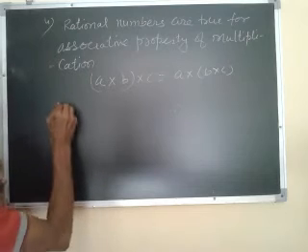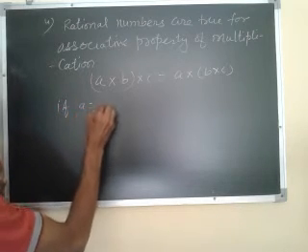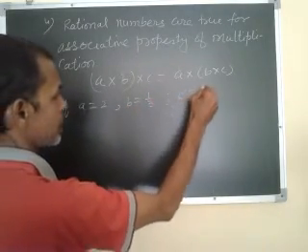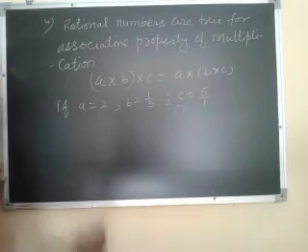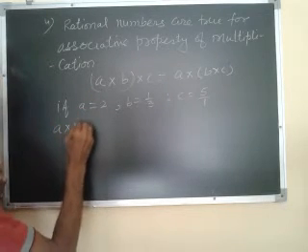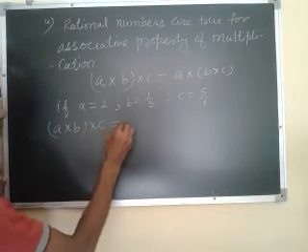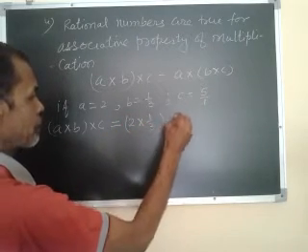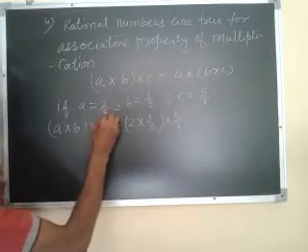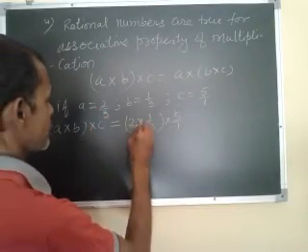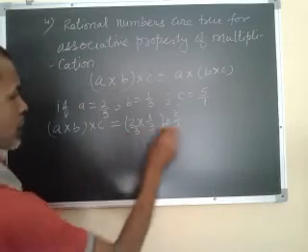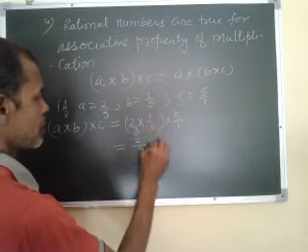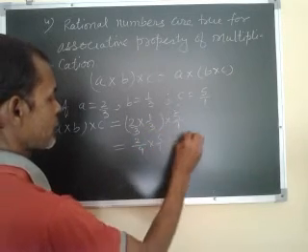For example, if A is 2, B is 1 by 3, C is 5 by 1. Now A into B into C means 2 into 1 by 3, that is 2 by 3, and then into 5 by 1. So the answer is 10 by 9.